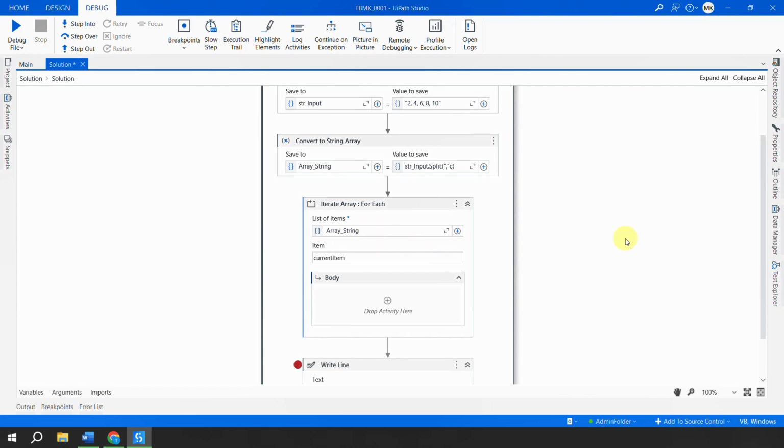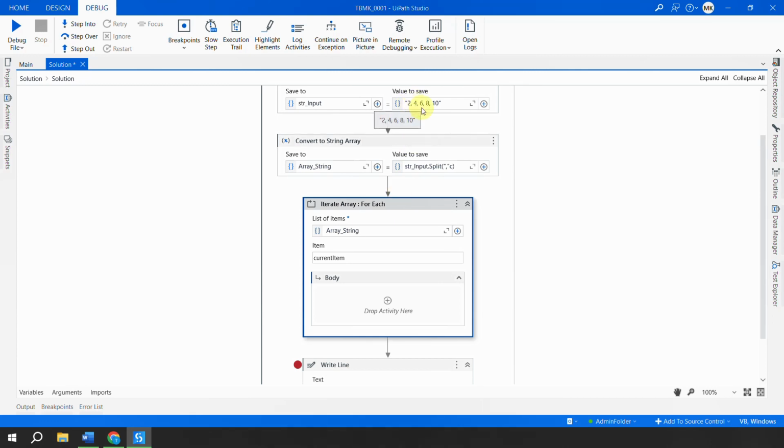Now how do you check whether a number is even or not? Any number which is divided by 2 and gives a remainder of 0 is an even number. Any number which is not divisible by 2 is an odd number. So 2, 4, 6, 8, 10 are the even numbers. 1, 3, 5, 7, 9, 11, 13 are the odd numbers. And our task is to calculate the sum of the even numbers. This For Each activity is going to give me all these numbers one by one: 2, 4, 6, 8, 10.